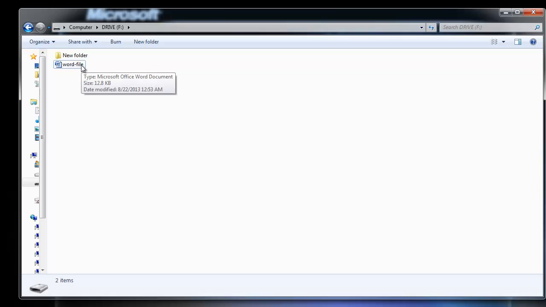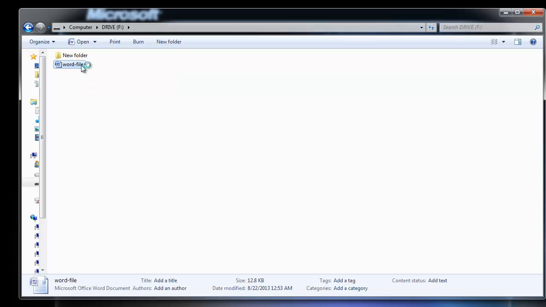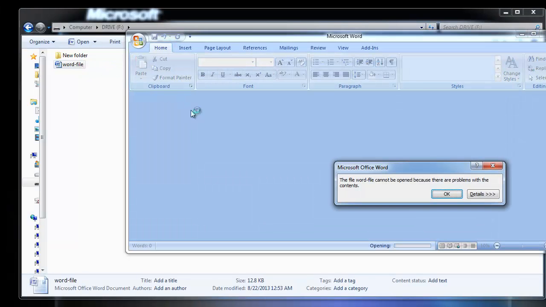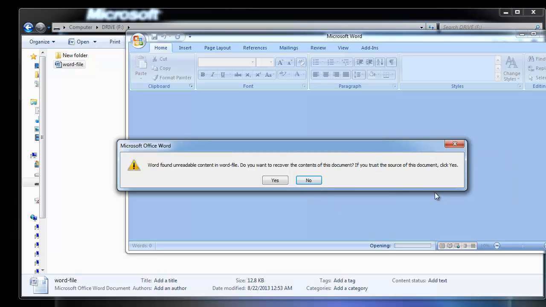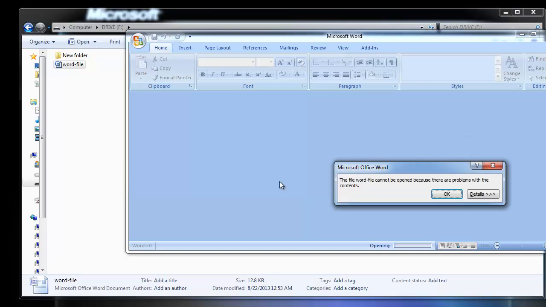This is my Word document. When I'm trying to open it, it is displaying an error message, due to which I'm not able to view the contents in it. And now it's asking if I want to recover the contents in Microsoft Word. Even after clicking yes, I'm not able to view its contents.